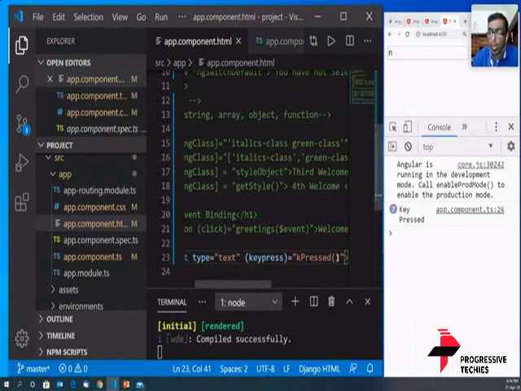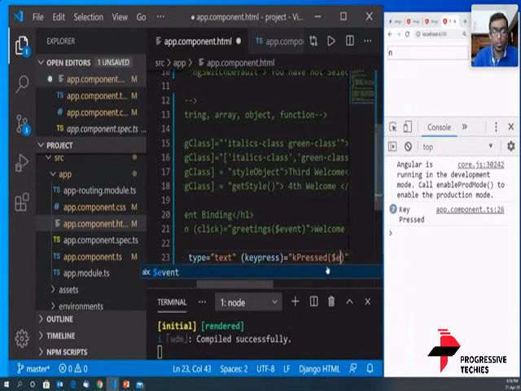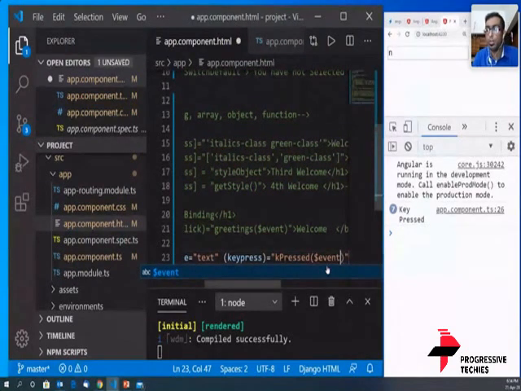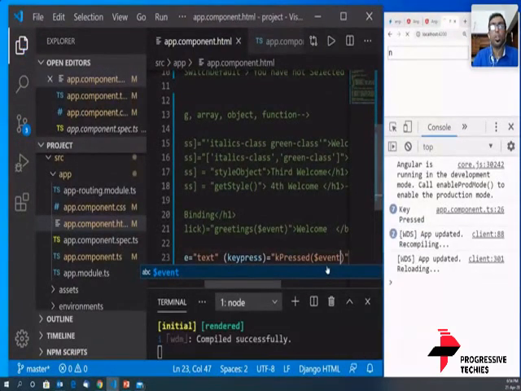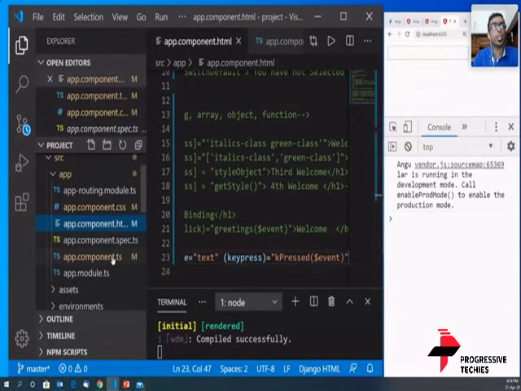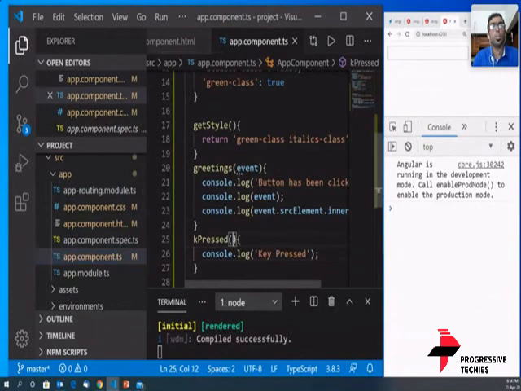So we'll have to go ahead and look. I don't think it's source element.value. Let's see. No, I'm not sure. So what I'm doing is, first step, I'm going to put an event here. I'm going to pass the event there. I'm going to pass the event. I'm going to capture that event here.